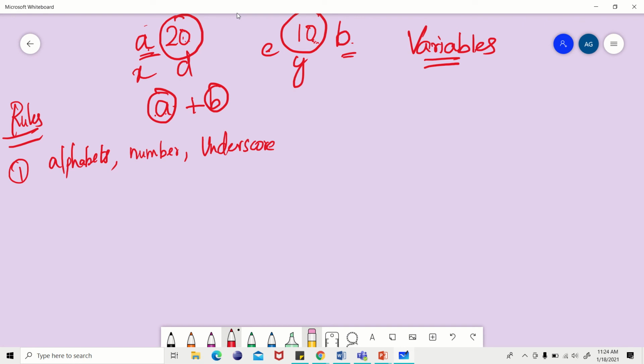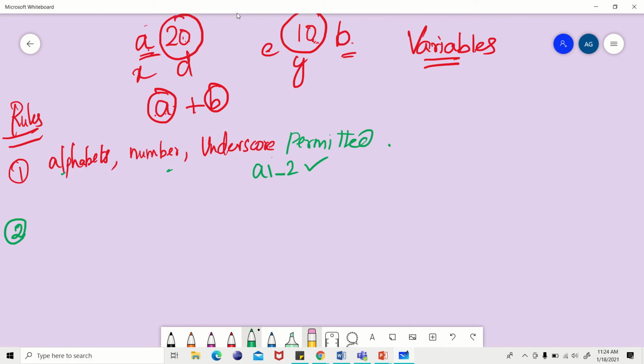For example, you can give the name as A, alphabets, number, underscore, 2 or something. This is permitted, it is allowed. This is the first rule. Now, what is given in the second rule?